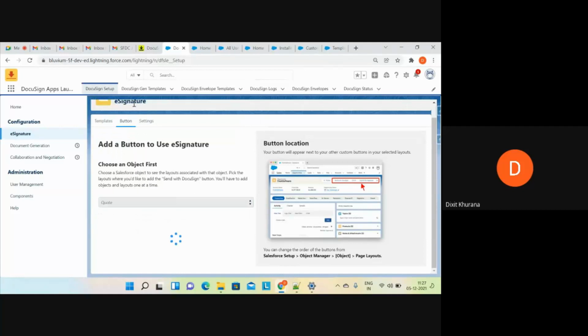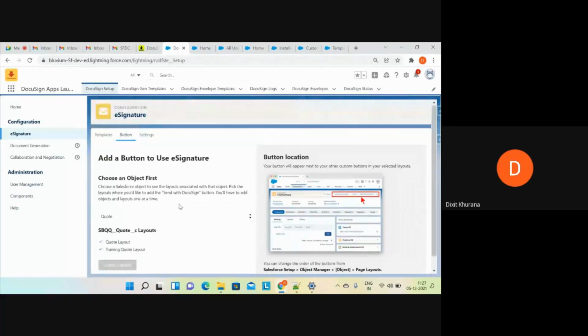Now I'm taking a CPQ object; you can select any non-CPQ object as well. What you have to do is select both the layouts as per your requirement. You can select any one as well based upon your requirement, and you just have to click on update layouts. Once you click on update layouts, automatically this button